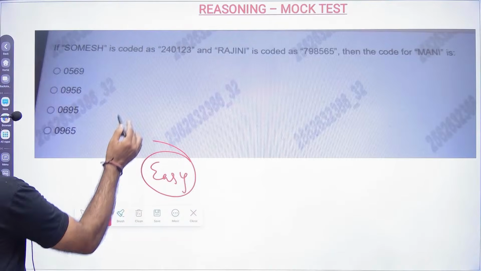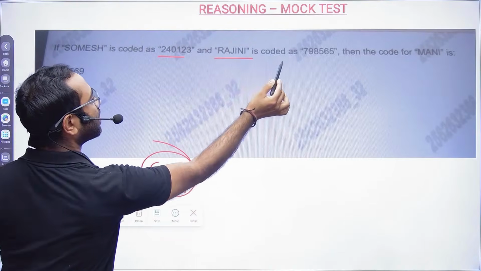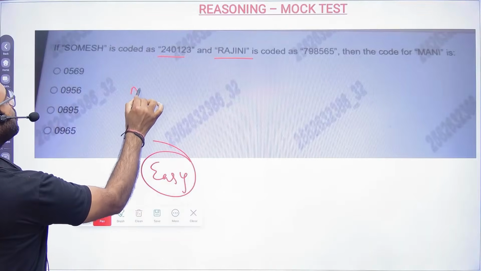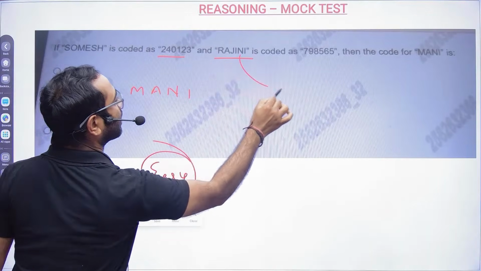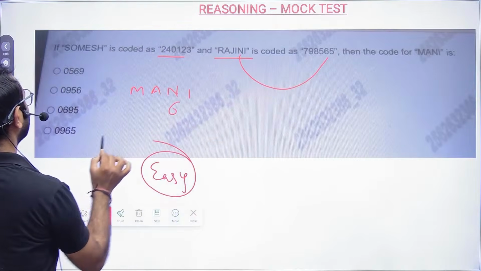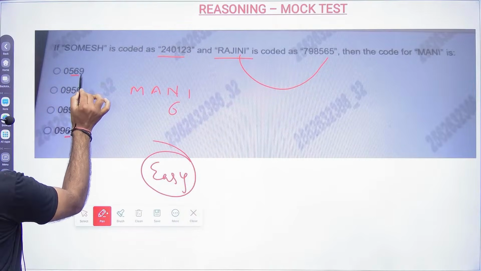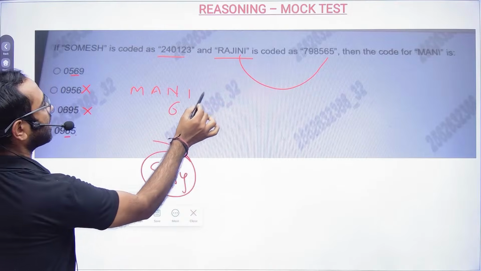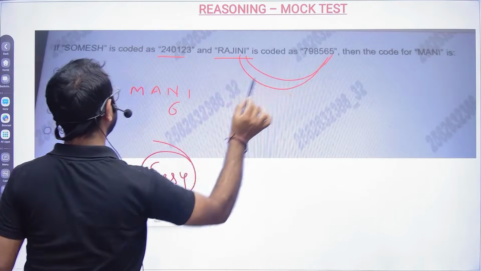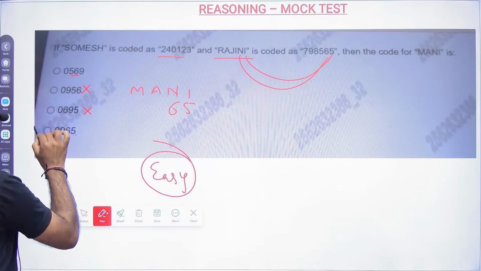So Somesh is coded as this. Rajni is coded as this. See, sometimes we use a lot of mind which is not required. Look, N is 6. So where is 6? This and this. These two options are eliminated. Then the last one we will see, I. Where is I? I is here. So 6 5. Sir, 9 6 5.